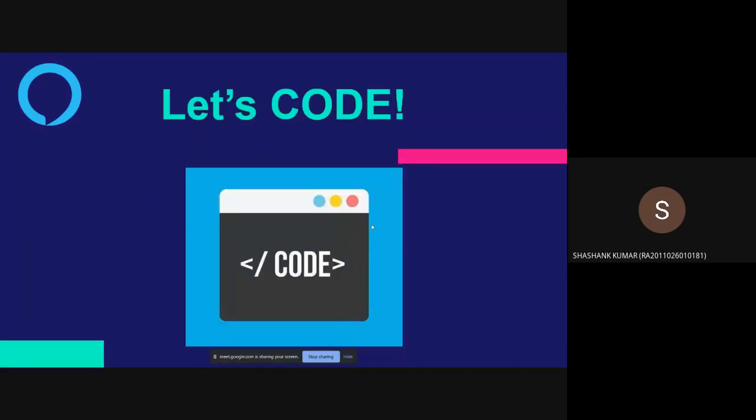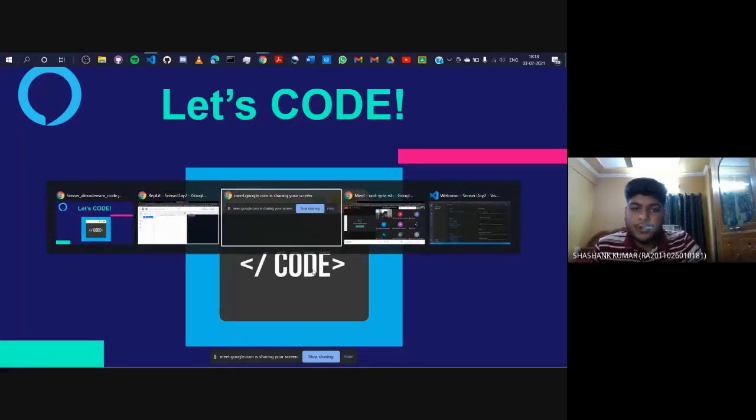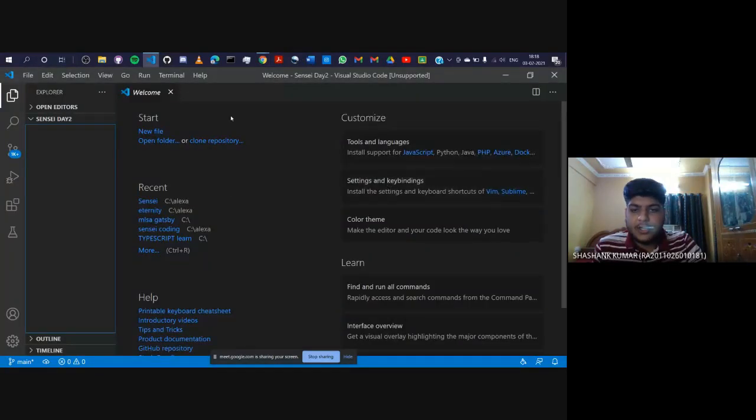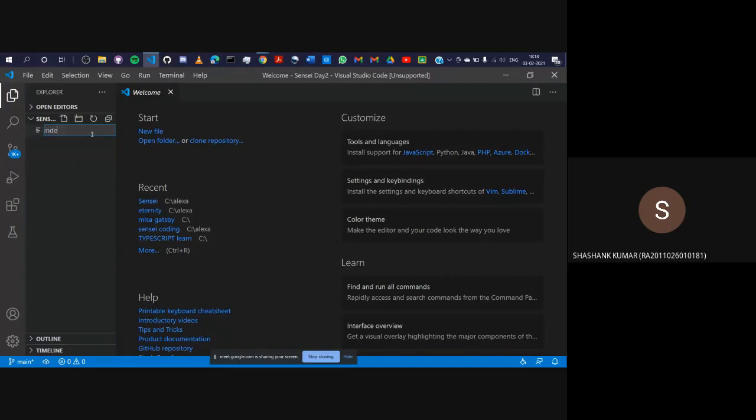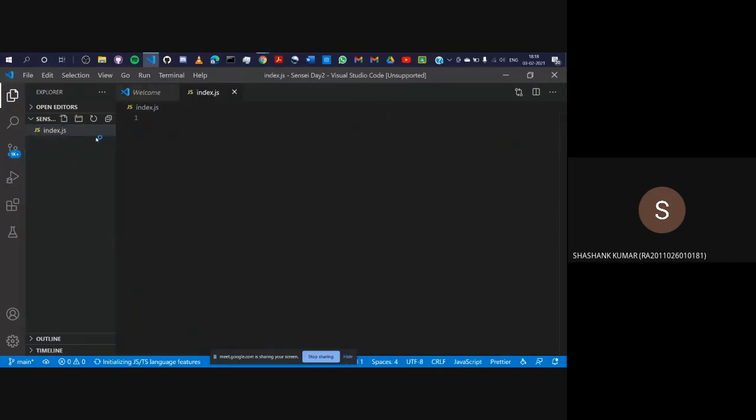So let's head on over to VS Code, or you can check out replit. I'll be using VS Code. So this is my VS Code. I have created a folder named Sensei Day 2. Let me create a file, index.js. We'll name the first file index because that is the convention. And let's check out how Node actually runs on your machine. So just write console.log, write hello world, welcome to Sensei, right? And I'll save this quickly, Control S.